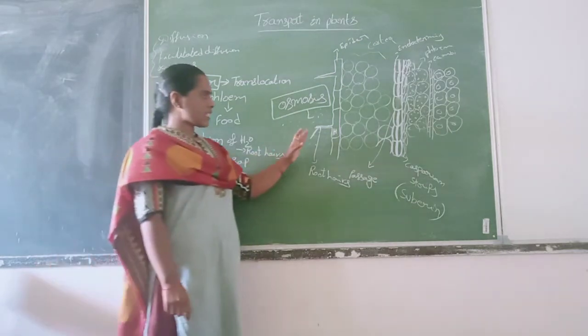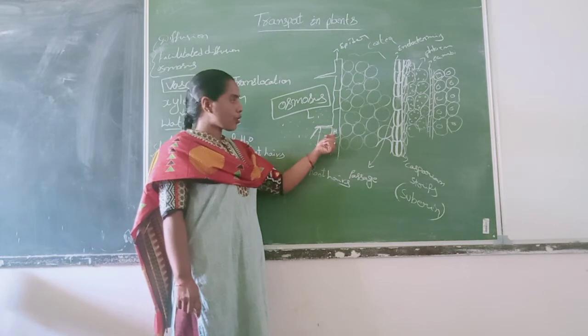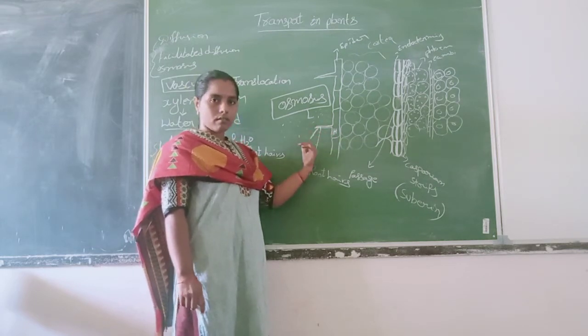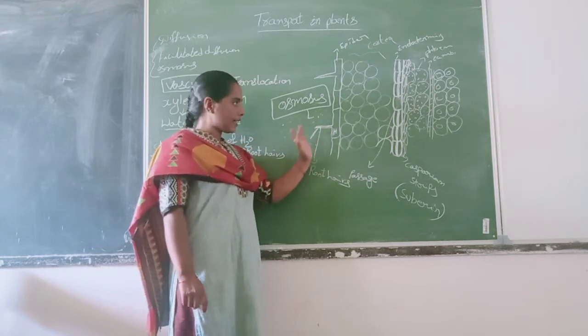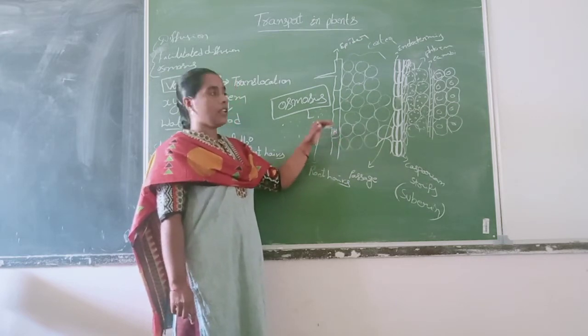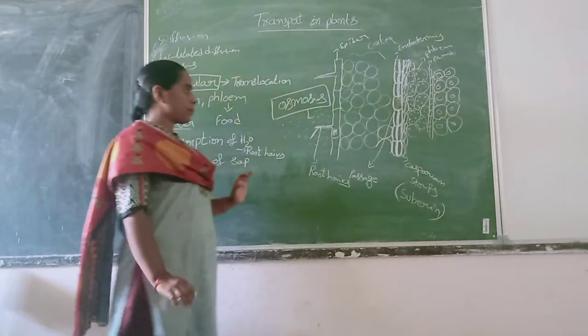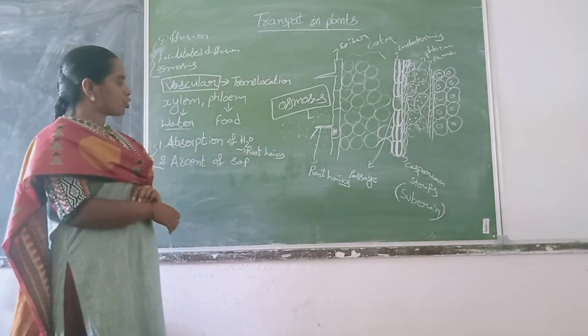Okay? So just after entering into the root hairs from the soil, water passes through the neighboring cells, but it takes place by two ways.